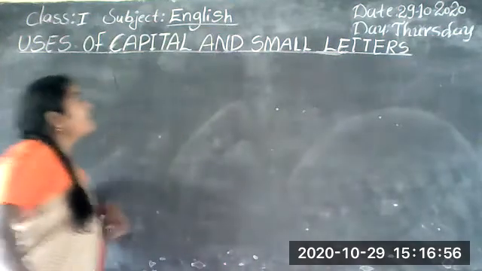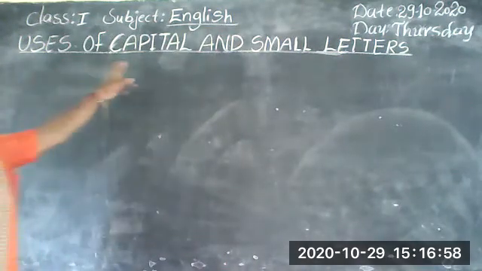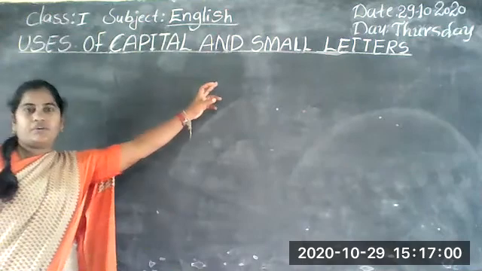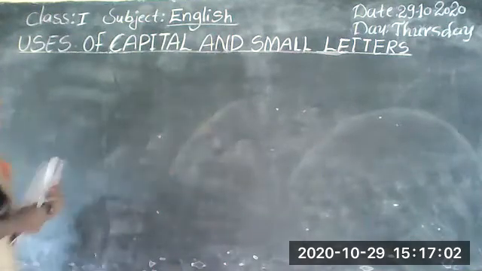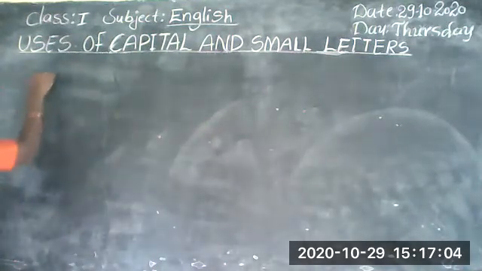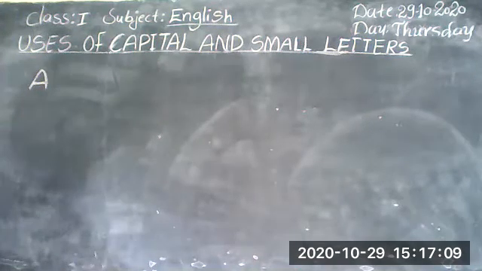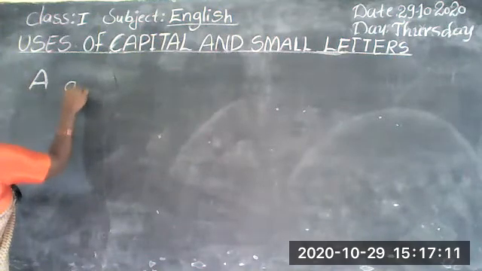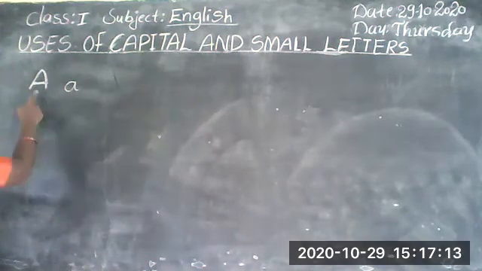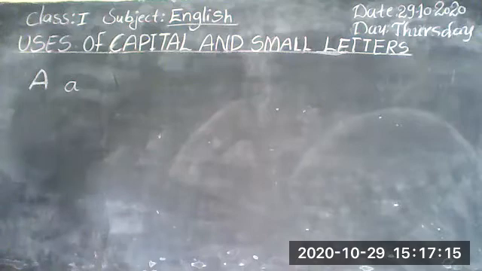Do you know, children, already? Do you know what capital letters are? What are small letters? This is A, a capital letter. This is small a. This is capital A, this is small a.